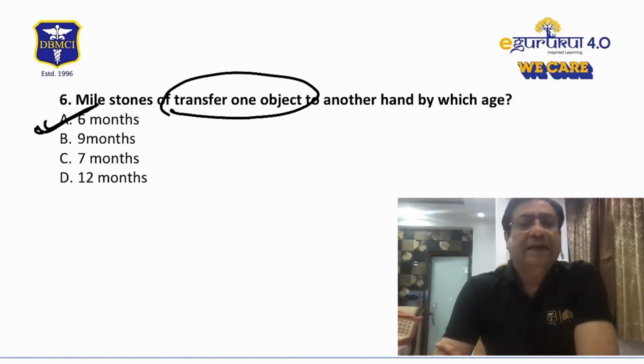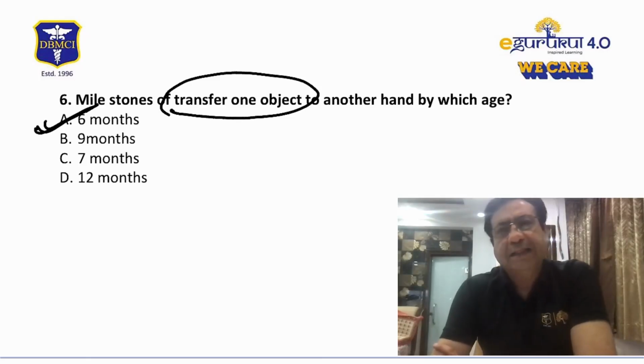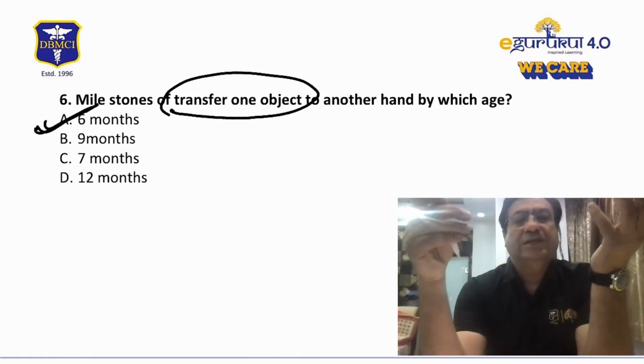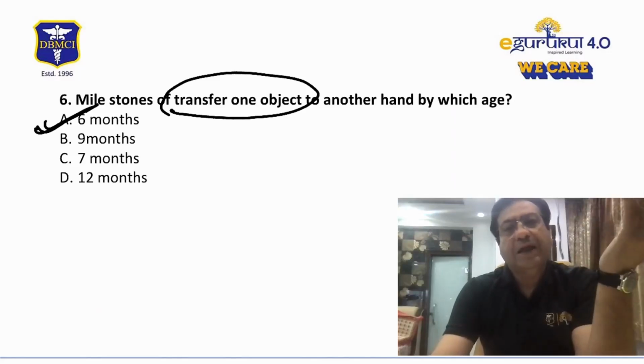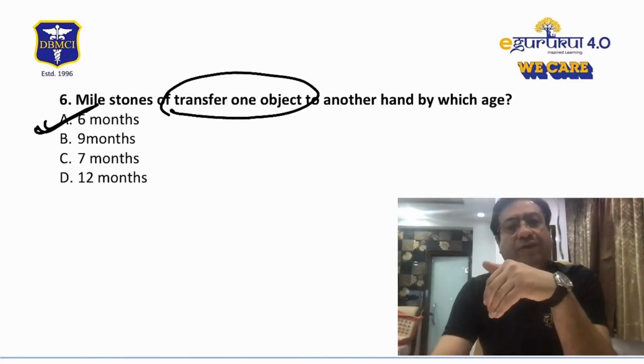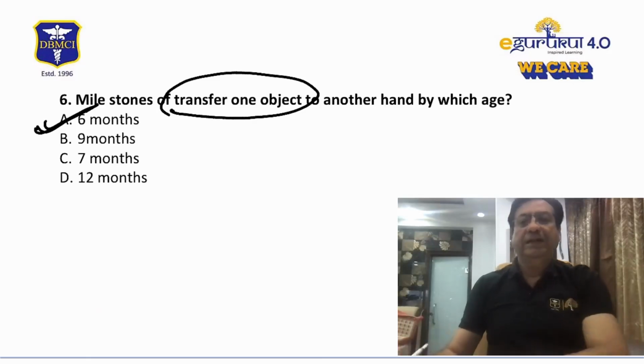So this is something that again I teach in my classes. Usually I think I teach this in social milestones. You can also consider this as a part of the fine motor milestones. So when is the child able to transfer objects from one hand to another hand? The child is able to transfer objects from one hand to another hand between 5 to 7 months of age. So approximately 6 months should be the correct answer.